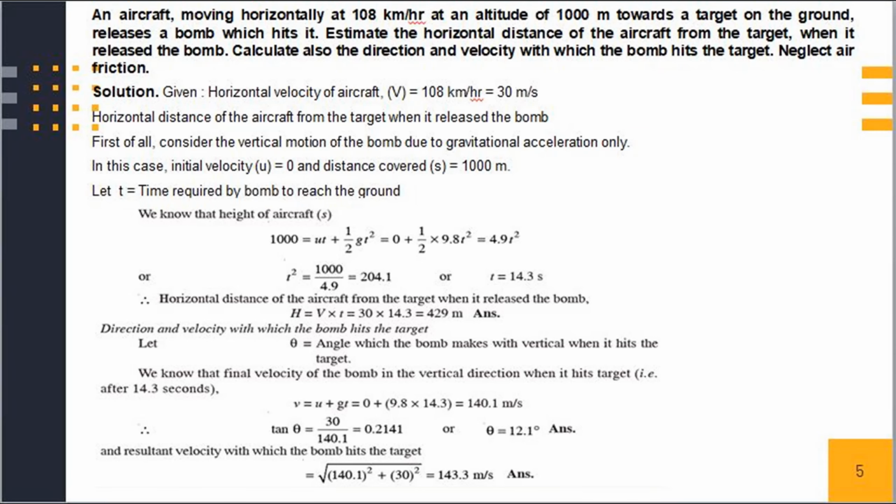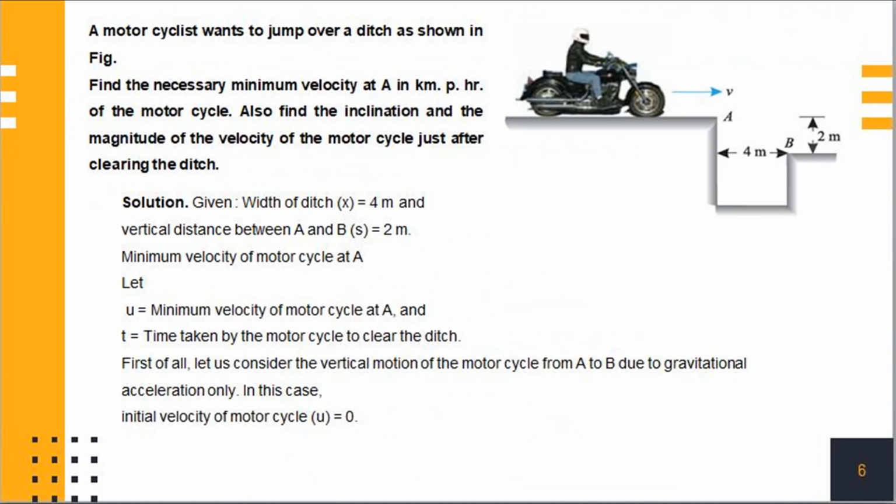per second. Next problem. A motorcyclist wants to jump over a ditch as shown in the figure. Find the necessary minimum velocity at A in km per hour of the motorcycle. Also find the inclination and the magnitude of the velocity of the motorcycle just after clearing the ditch. In this problem, given entities are width of ditch is equal to 4 meter and vertical distance between A and B, that is height of ditch, is equal to 2 meter.